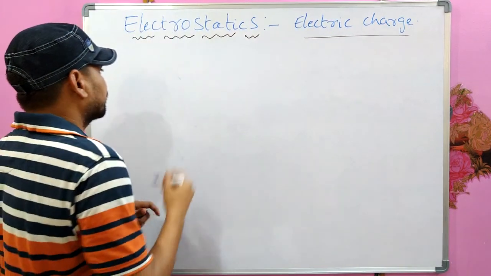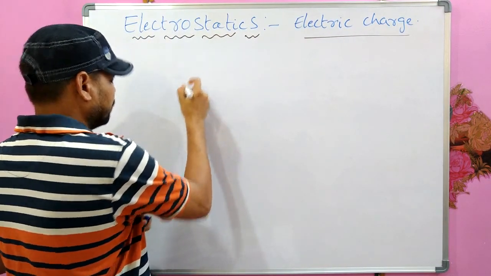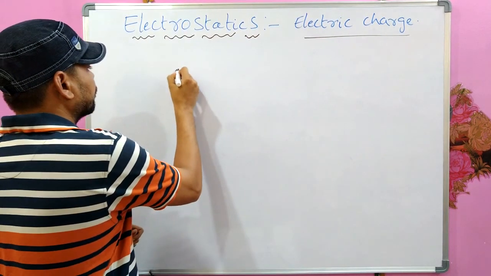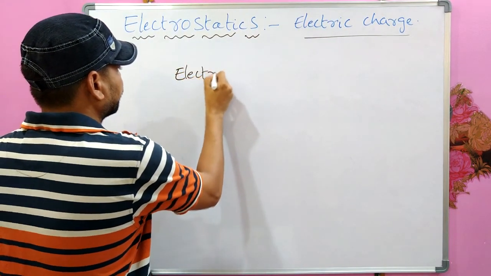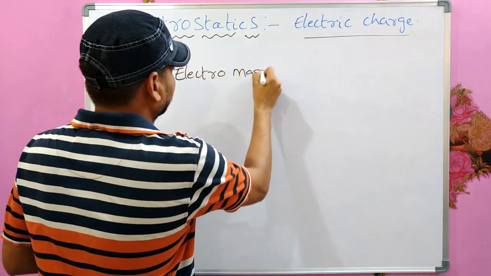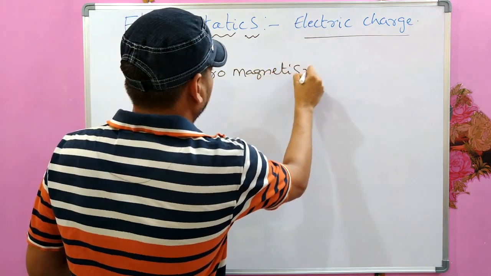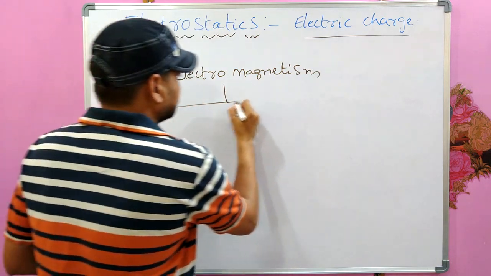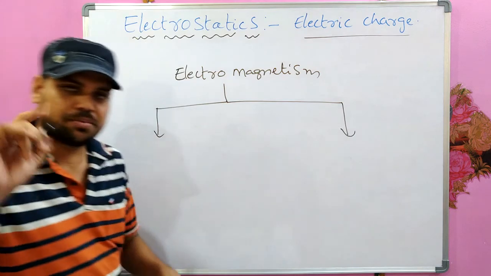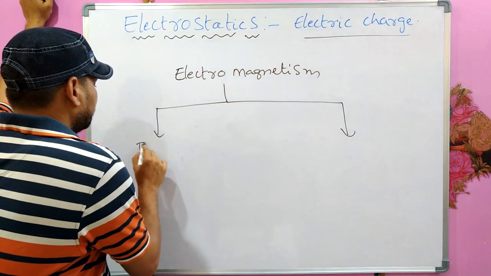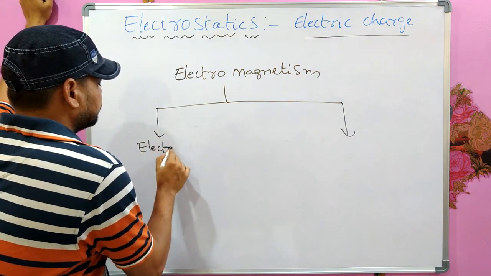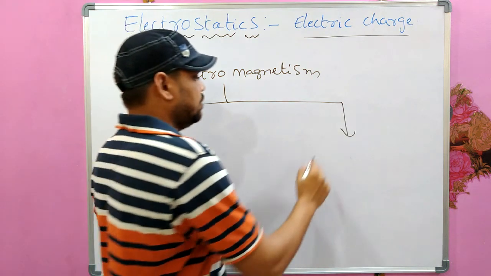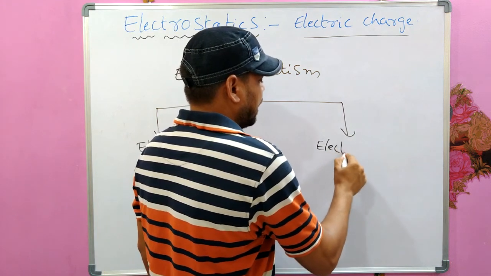Electromagnetism is a branch of physics which is divided into two sub branches. One is electrostatics and the other one is electrodynamics.